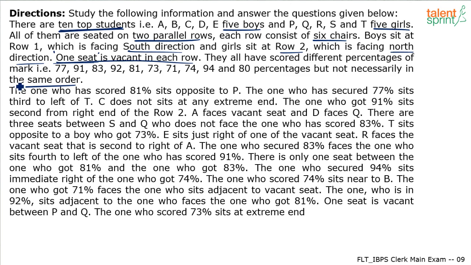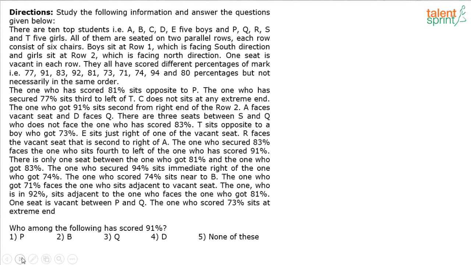And to help us, here's the data. A lot of data is given to us. The one who scored 81% sits opposite to P. The one who has secured 77% sits third to the left of T. C does not sit at any extreme end, and so on. So let's try out all the possible cases here and see what the solution is. I've got some space now. You can see that the first question is already given here: who among the following has scored 91%? I'm sure you can answer this. So let's start solving this now.